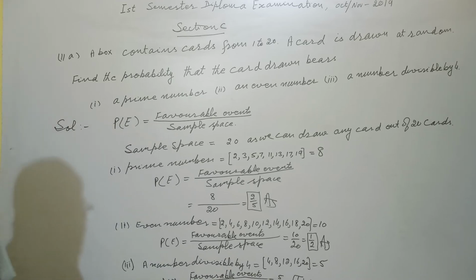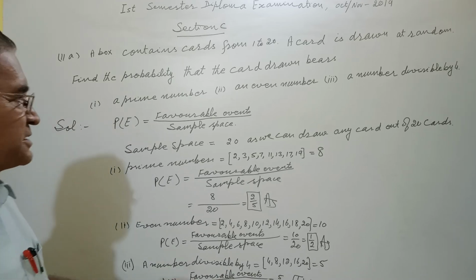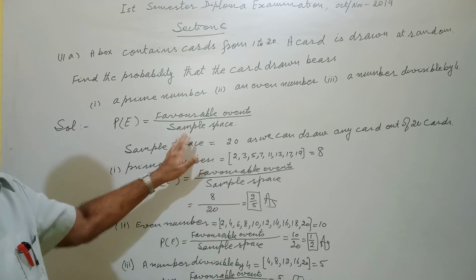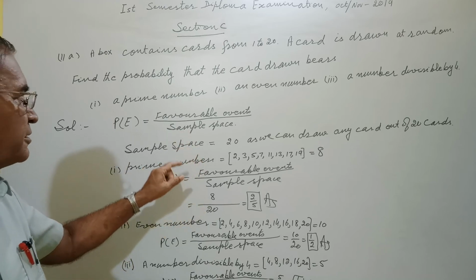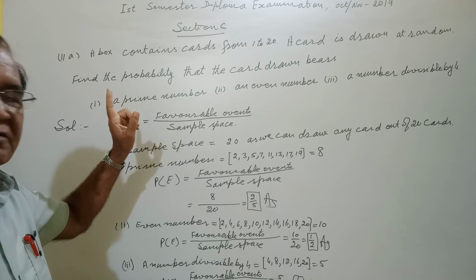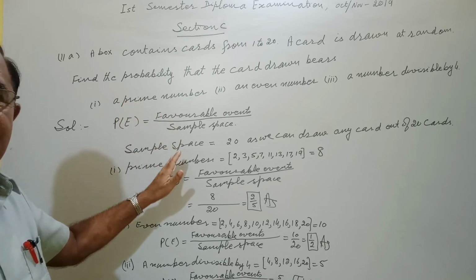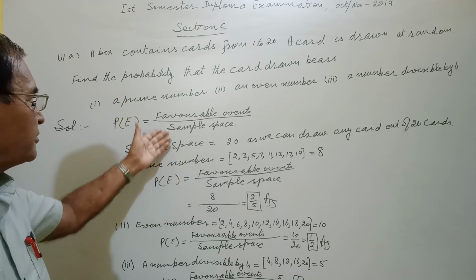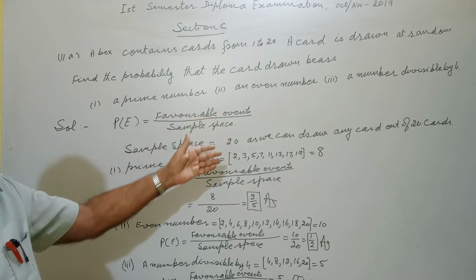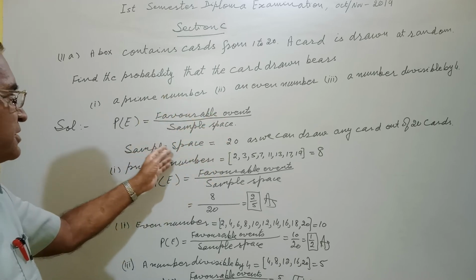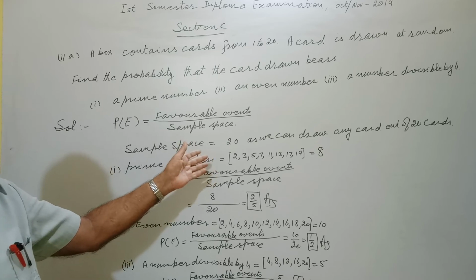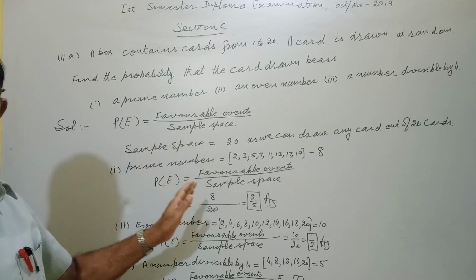Concept is quite simple. Sample space means maximum possibility of happening. Then favorable events are whatsoever is required. Here card numbers are 1 to 20, so the maximum possibility of drawing a number is 20. That gives you the sample space.